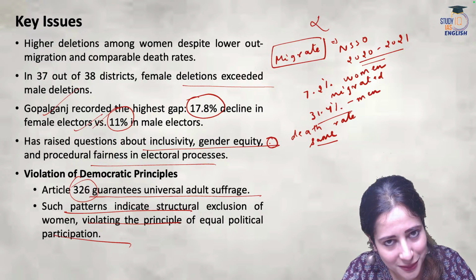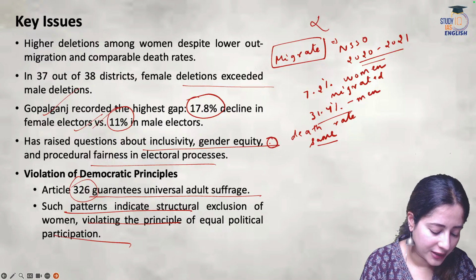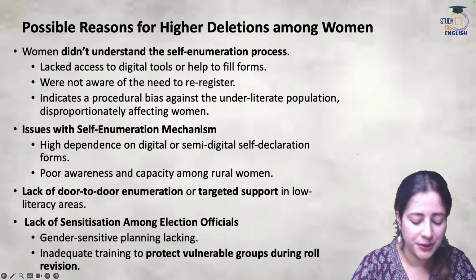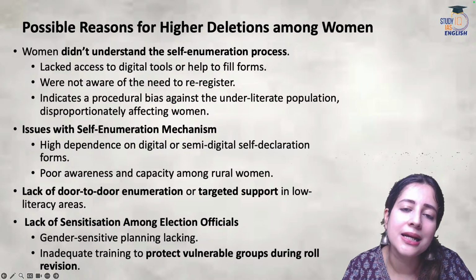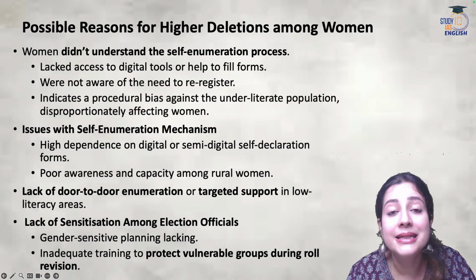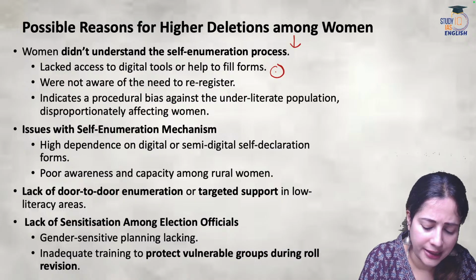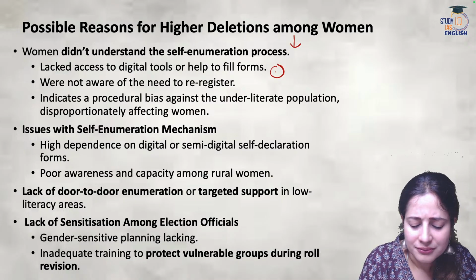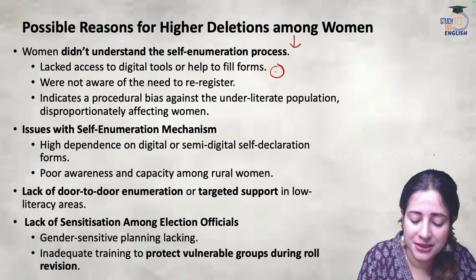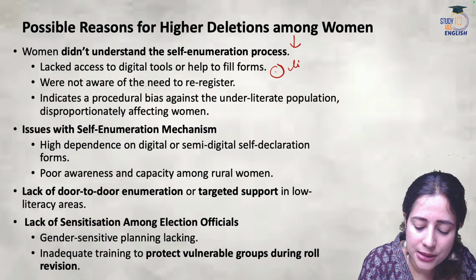So, what are the problems? The real problems, once they were investigated, were found out to be, one, lack of literacy among women. Definitely, that's the leading cause. So when we find out the leading cause behind this kind of political violation of women's rights, naturally one thing is low literacy rate.